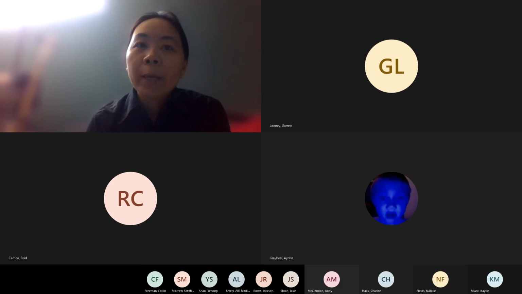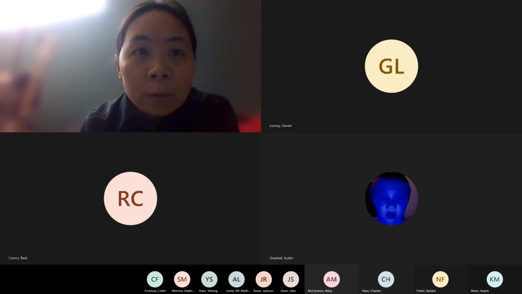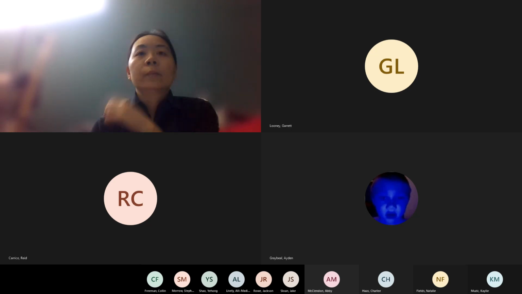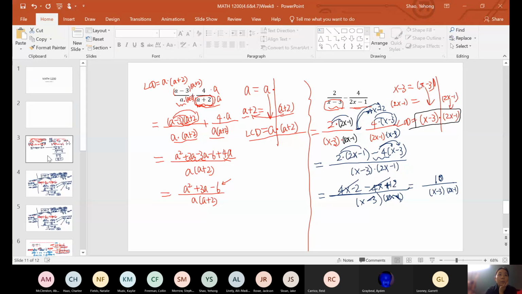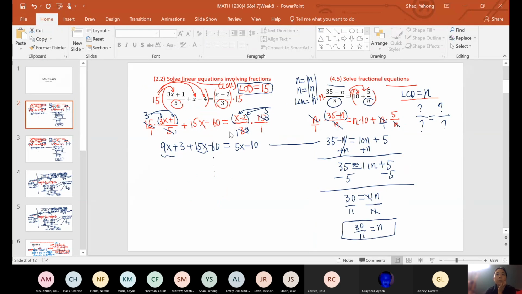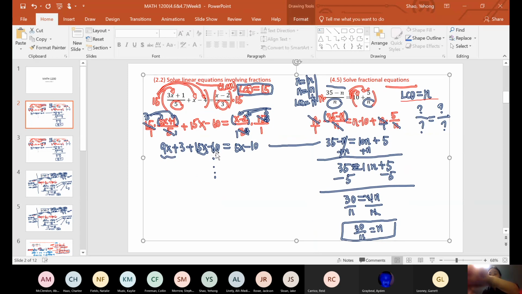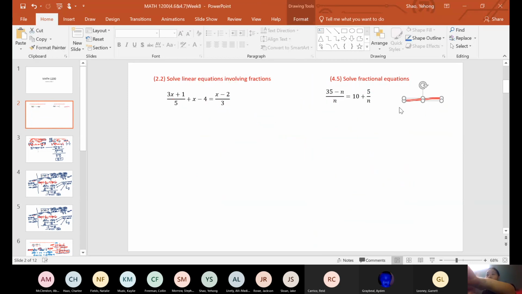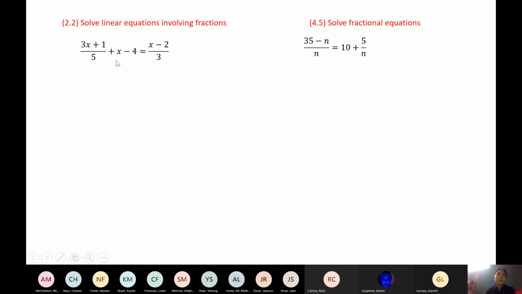I'm going to ask you to compare. So first I will let you take a look at these. The first problem is the one we did in section 2.2. Solve linear equations involving fractions. We have fractions here, fractions here. Today, the new section 4.5 is called solve fractional equations. We also have fractions here, fractions here. We call it rational expressions.